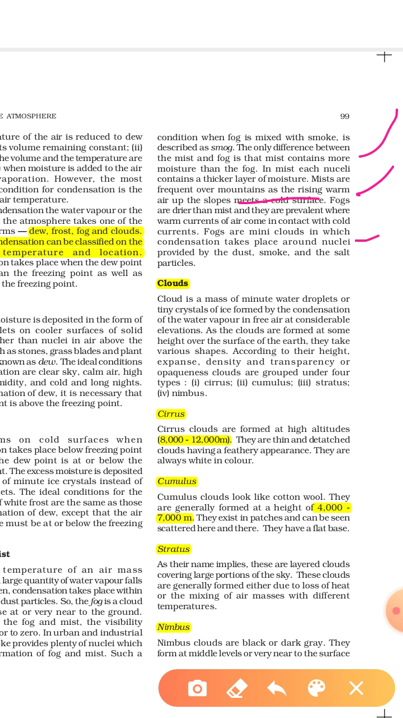Fogs are many clouds in which condensation takes place around nuclei, यानी न्यूक्लिया जो हाइग्रोस्कोपिक न्यूक्लिया की हम बात कर रहे थे, so dust particles, salt particles, these work as hygroscopic nuclei. सो जहाँ भी न्यूक्लिया की प्रेजेंस होगी वहाँ फॉग के क्लाउड्स इनके चारों तरफ फॉर्मेशन हो जाएंगे. So nuclei provided by the dust, smoke and the salt particles.